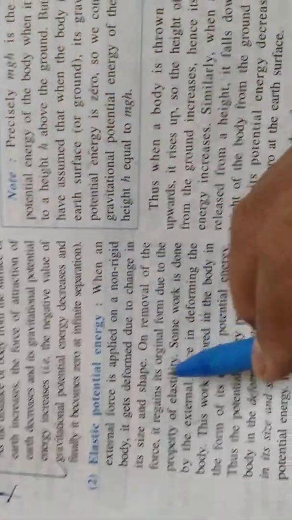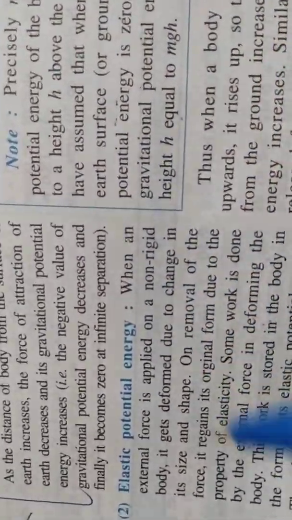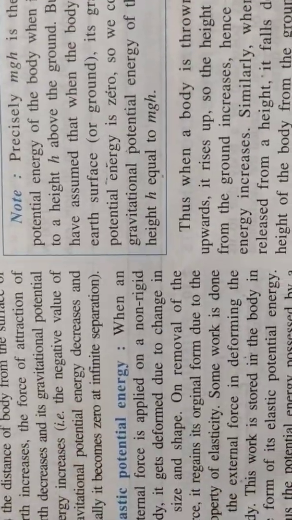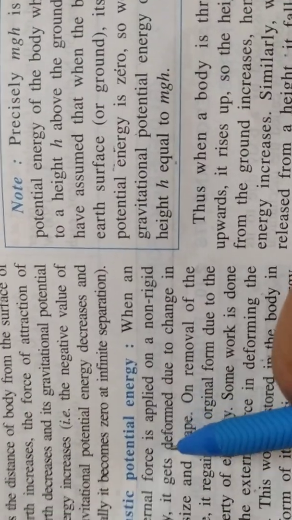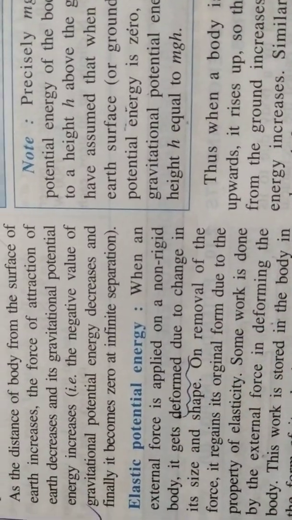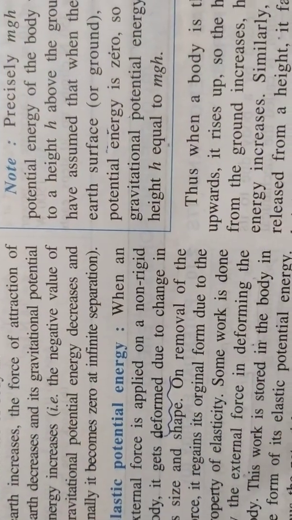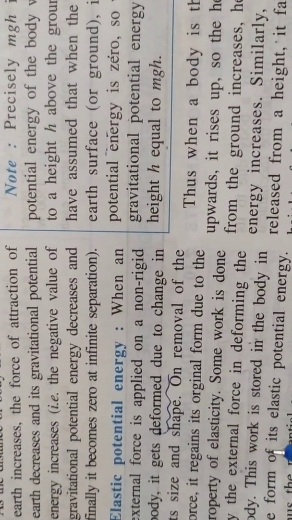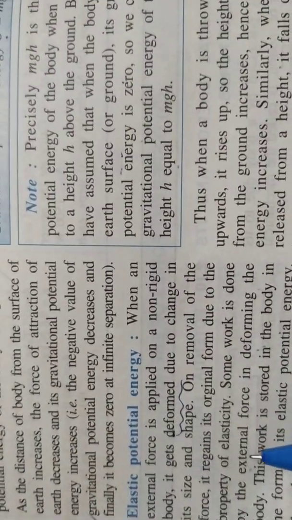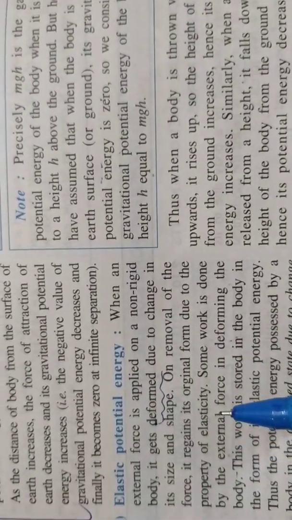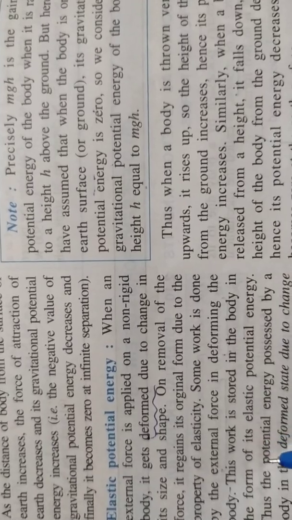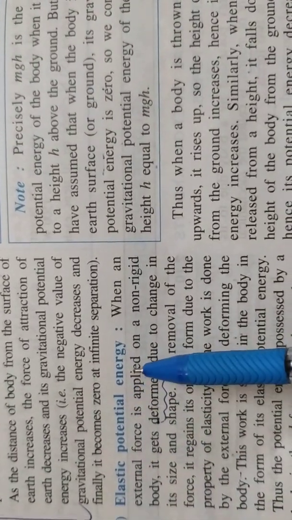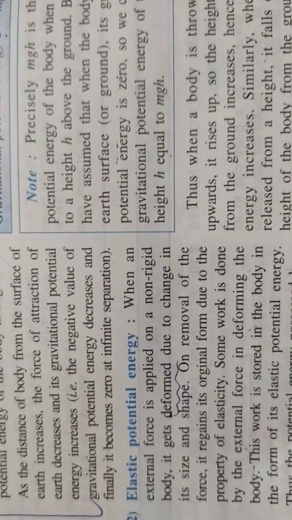The rest is elastic potential energy. This is the energy which all elastic bodies gain when they are deformed. Like when you stretch a rubber band or compress a spring, you are doing work on that rubber band or spring. That work gets stored in the form of elastic potential energy in those bodies.